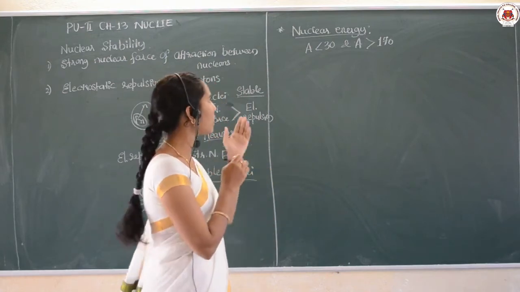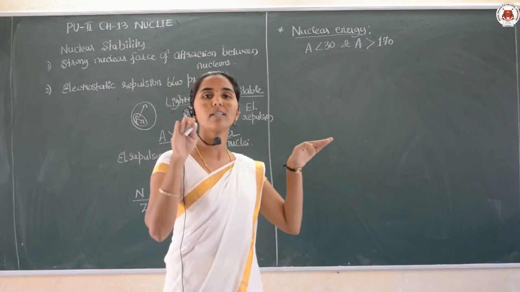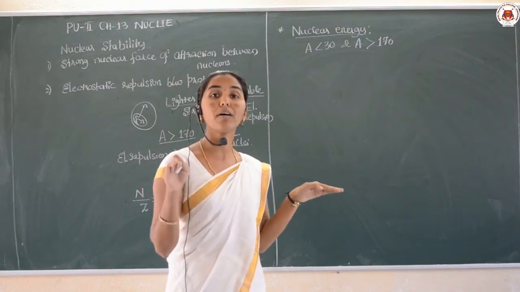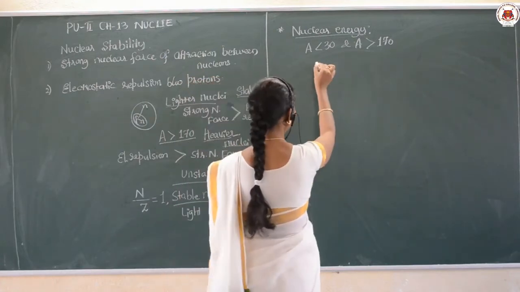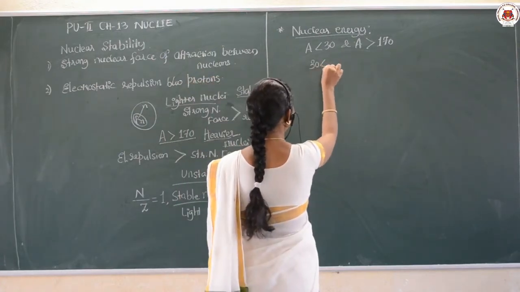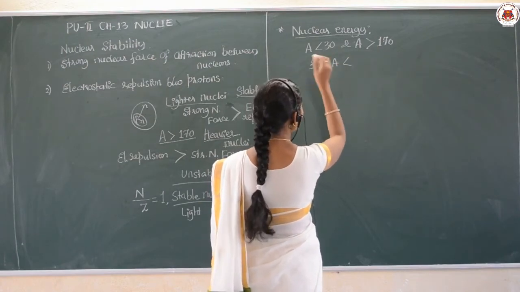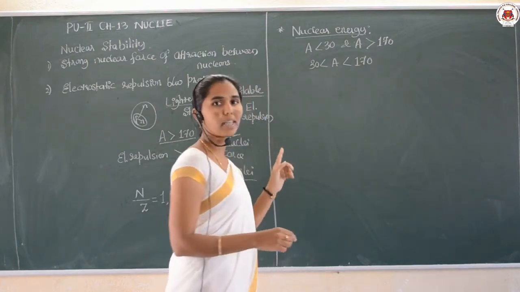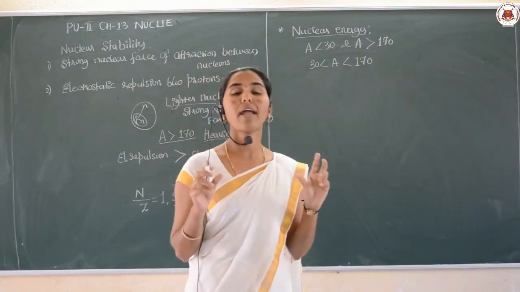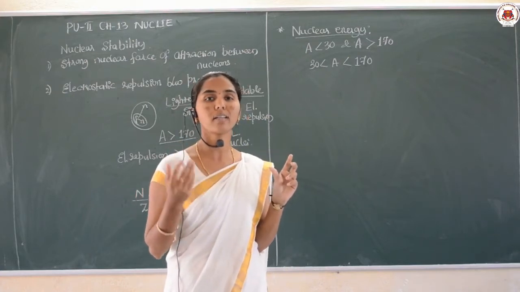Because the binding energy per nucleon is decreasing there. Then, for nuclei with mass number greater than 30 and less than 170, we find the specific binding energy is higher in that curve.